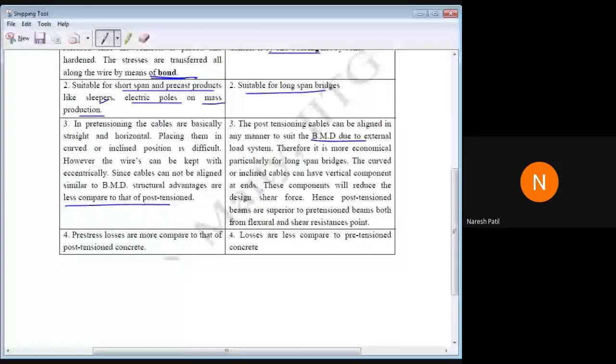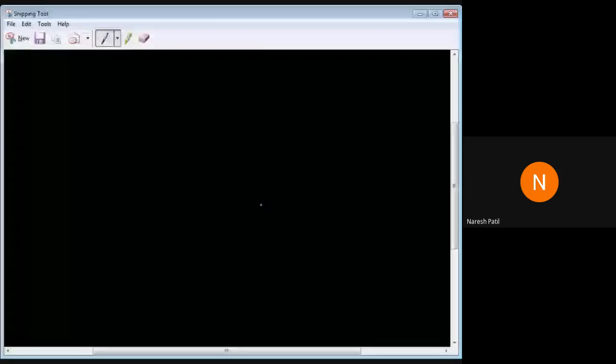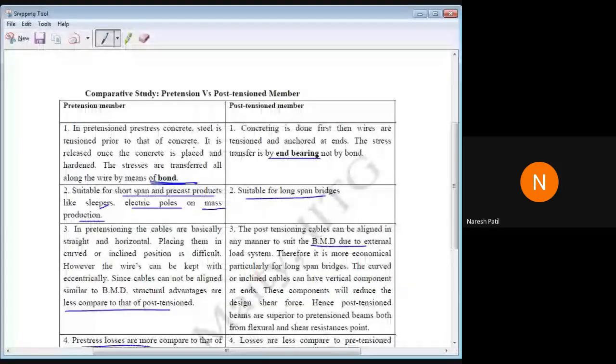Then we have losses. Losses are more in pre-tensioning, and losses are less in the post-tensioning system. So this is regarding the systems of pre-stressing and devices, and the difference between pre-tension and post-tension, and between pre-stressed concrete and RCC, or reinforced cement concrete.